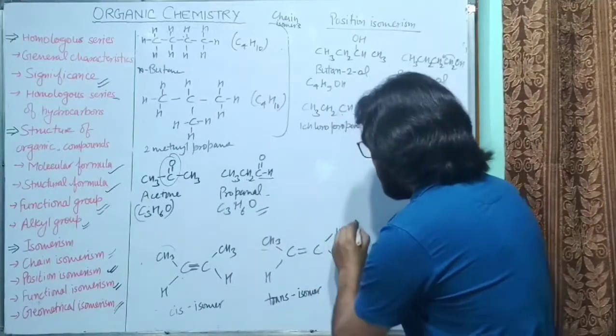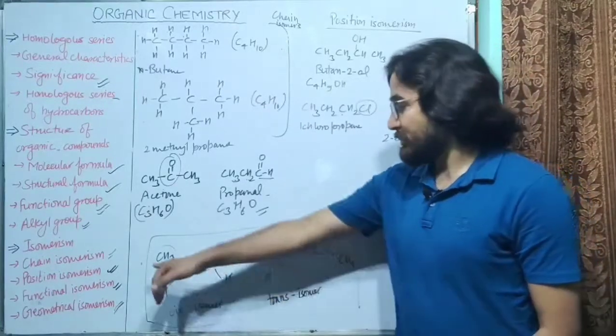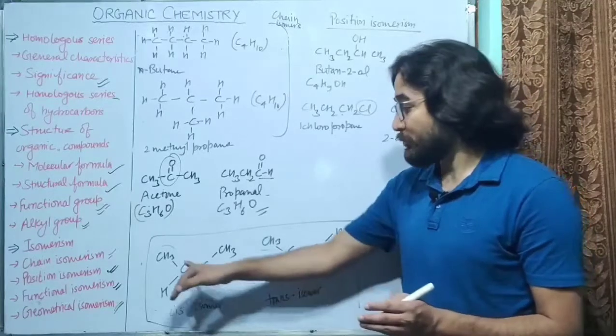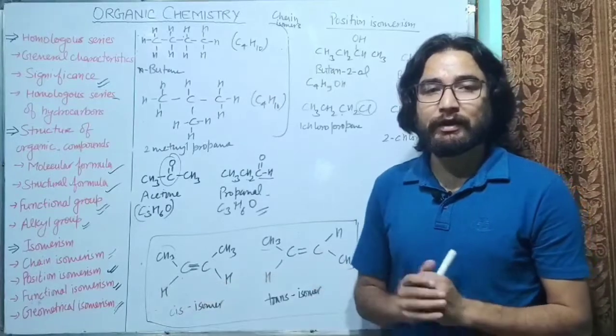So these are the geometrical isomers. So this is the case of geometrical isomerism. So geometrical isomerism arises due to the different spatial arrangement of groups attached to the double bonded carbon atoms.